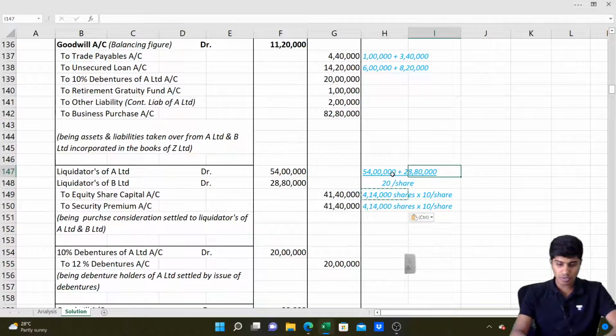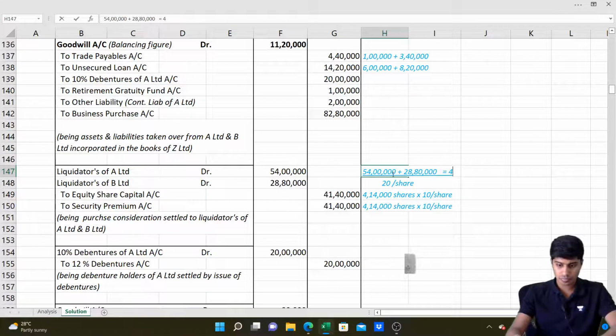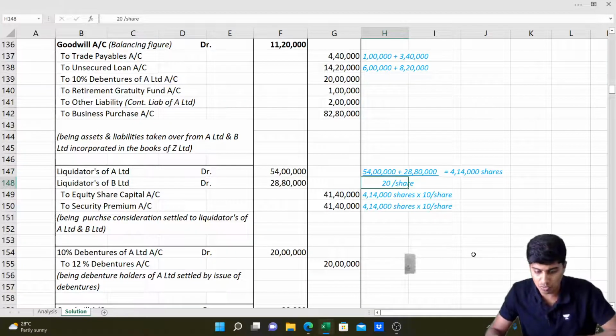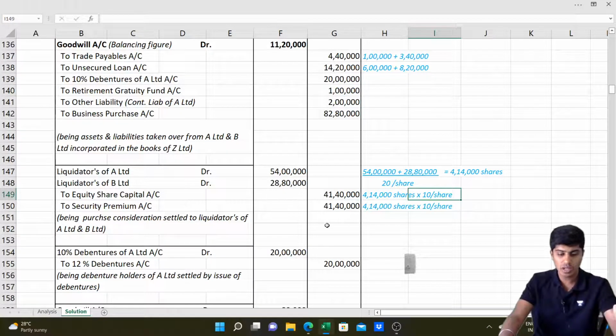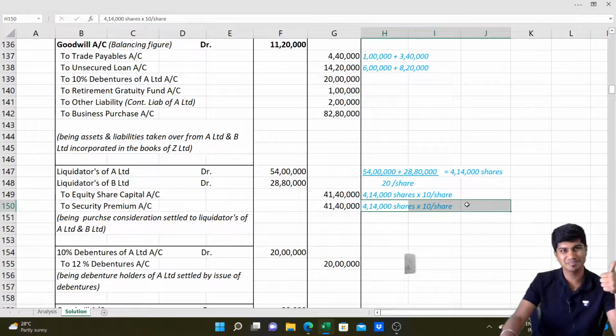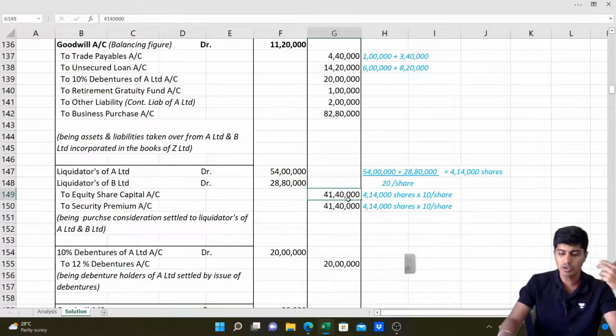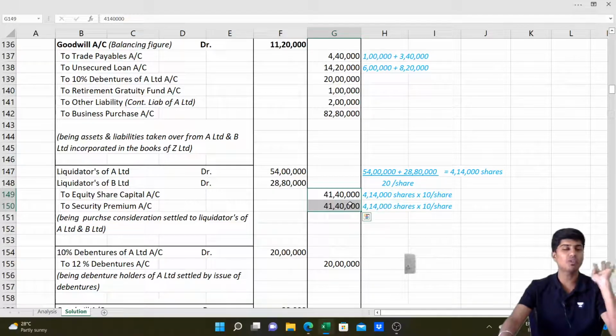Here I can write if you want. That will come to 4 lakh 14,000 shares, and we'll issue 4 lakh 14,000 shares at 10 rupees nominal value and 10 rupees premium. That will become 41 lakh 40,000.